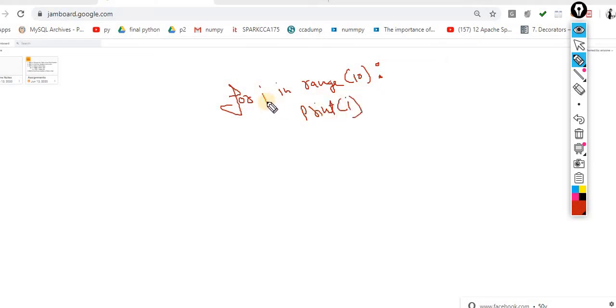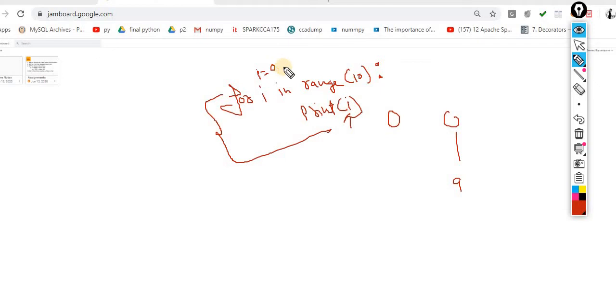Now observe this. This will execute 0 to 9. What output will I get? The starting value of i will be 0. I am printing the i value, that is 0. Again automatically the i value will become 1, the value will be 1. Then 2, then 3, then 4, 5, 6, 7, 8 and 9, up to 9.